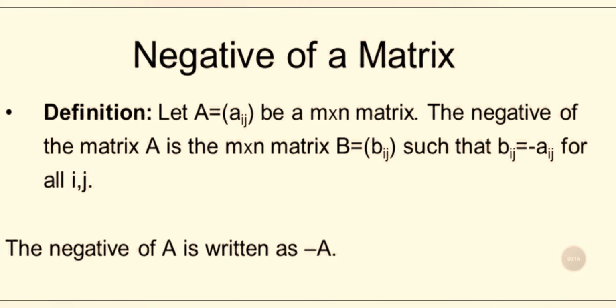Negative of a matrix. Let A equal to Aij be an m by n matrix. The negative of the matrix A is the m by n matrix B equal to Bij such that Bij equals minus Aij for all i, j. The negative of A is written as minus A.